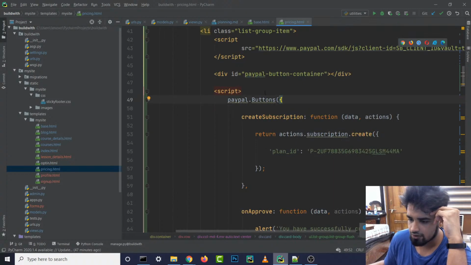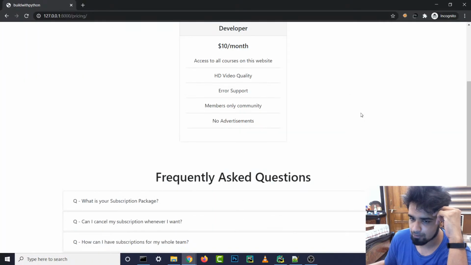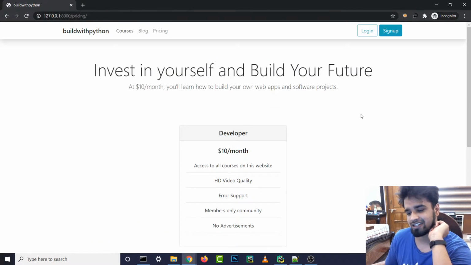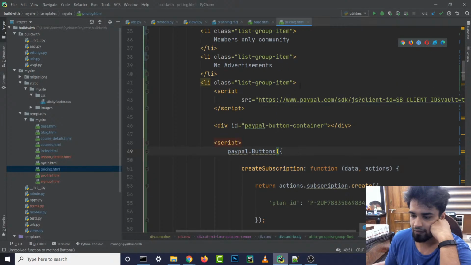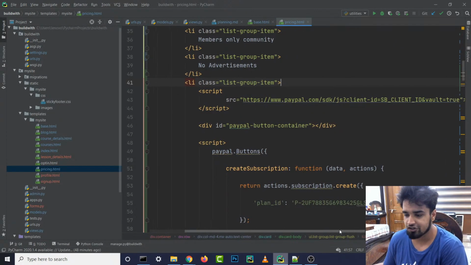This is fine. PayPal.buttons. Guys, if it takes too much time, I'll probably look at it behind the scenes when I'm offline. We are going to struggle for a little bit, but if I'm not able to figure it out, because this is such a complicated topic, I'll probably do it off stream and look at the documentation a little bit more. Then we'll go to the comments, and we'll probably fix this tomorrow.